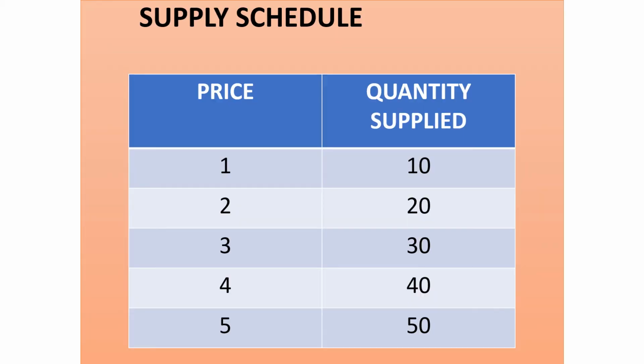What do we mean by the word supply schedule? Supply schedule is a tabular presentation of the prices as well as the quantity supplied at various given periods or at various points of time. If price is 1, quantity supplied will be 10. If price is increased to 2, your quantity supplied will also increase to 20. Price increased to 3, quantity supplied 30. So it's a tabular presentation of the prices and the quantity supplied at various given periods of time.